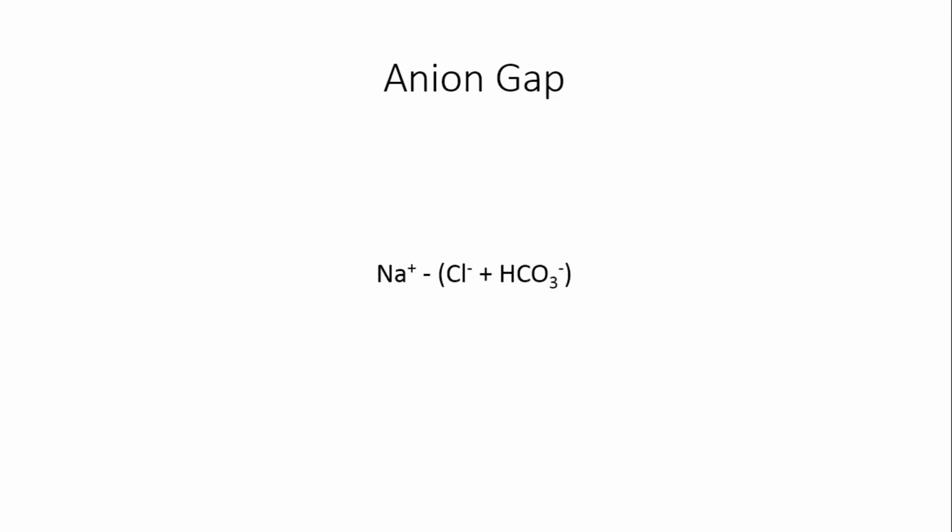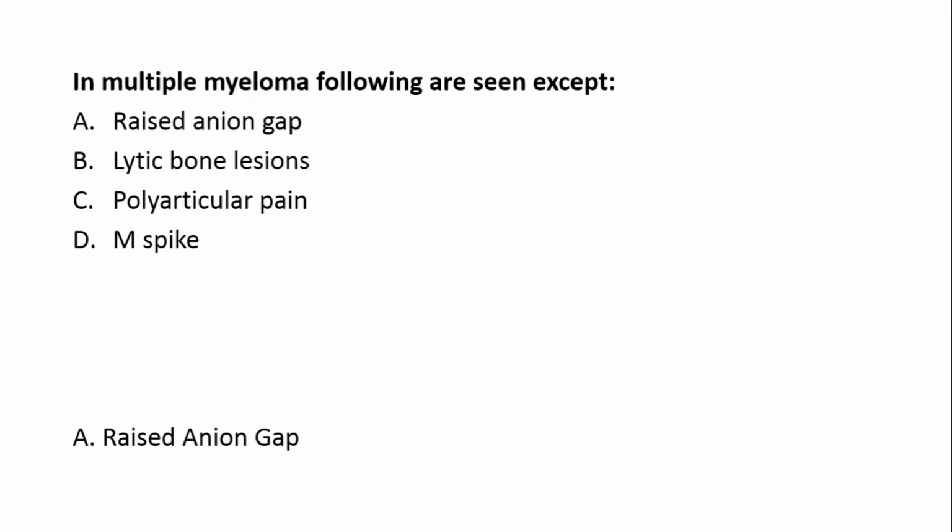In case of multiple myeloma, since the M proteins are cationic, to balance this increase of cations, the body will produce anions, and it is done by increasing the amount of chloride. Now, since the amount of chloride is increasing, the difference between sodium and chloride plus bicarbonate will decrease. So in case of multiple myeloma, the anion gap will decrease.